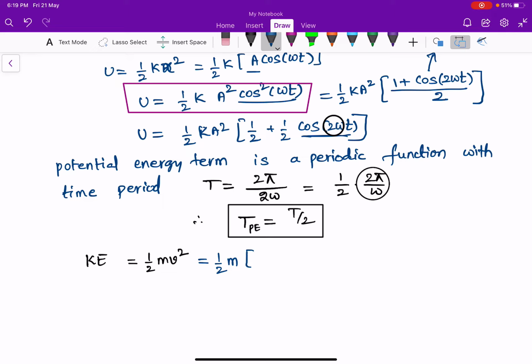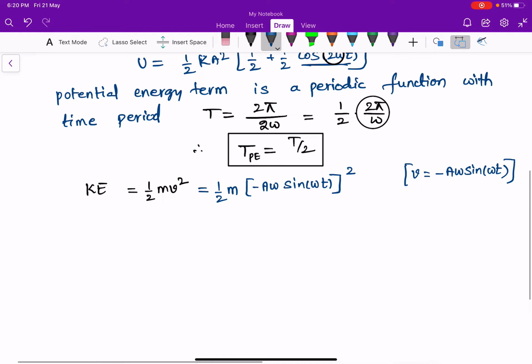We have obtained an expression for the velocity of a simple harmonic oscillator as minus a omega sin of omega t plus phi, but we have considered that phi is equal to 0 in this case. So half m v square, since v is equal to minus a omega sin omega t, kinetic energy is half m omega square a square sin square omega t.